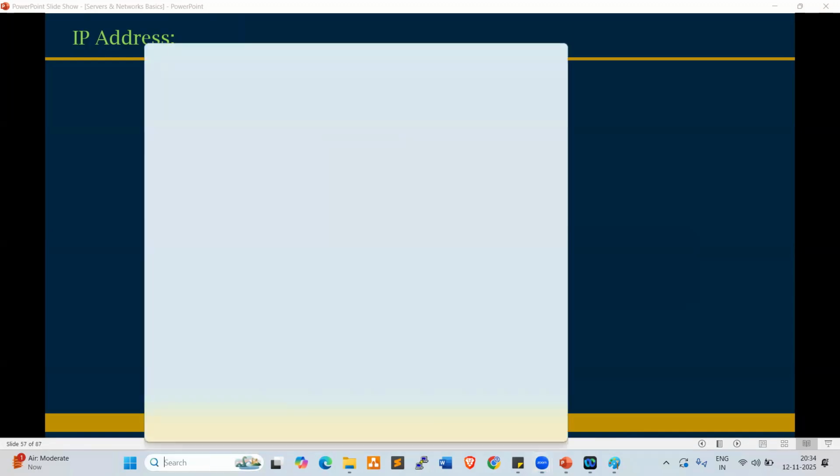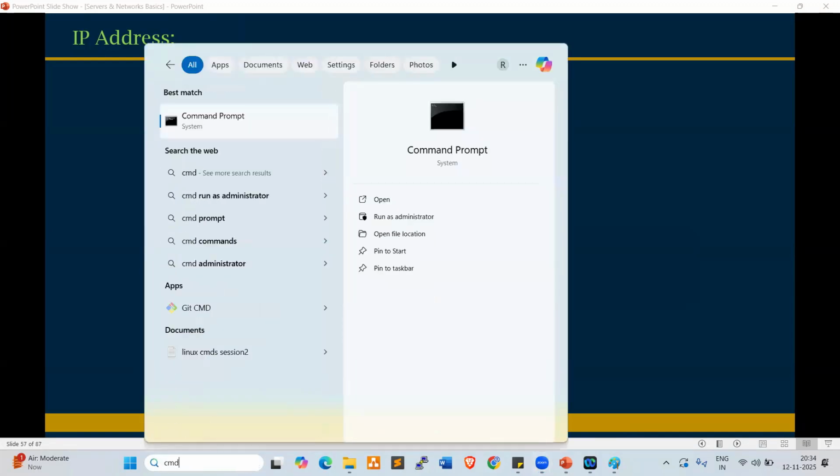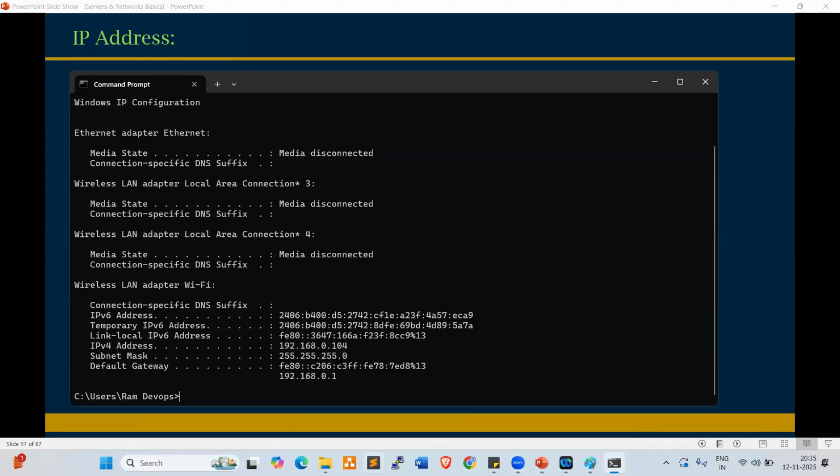For example, if I want to check my laptop IP, go to command prompt. Look at this, everyone. ipconfig is the command. This is my IP address, right? 192.168.0.104. Here it is showing IPv4, IP version 4.